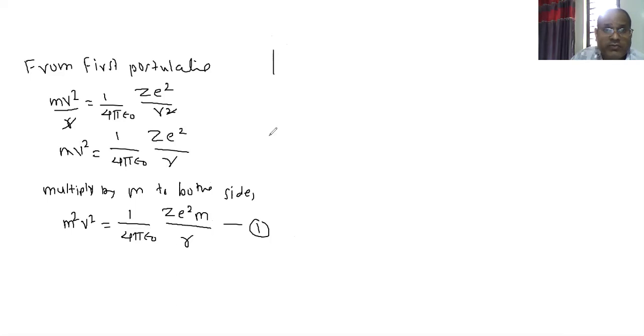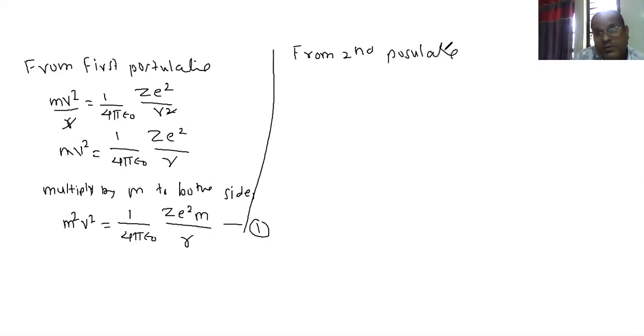And write down from the second postulate. What is there in the second postulate? mvr is equal to n h upon 2 pi.